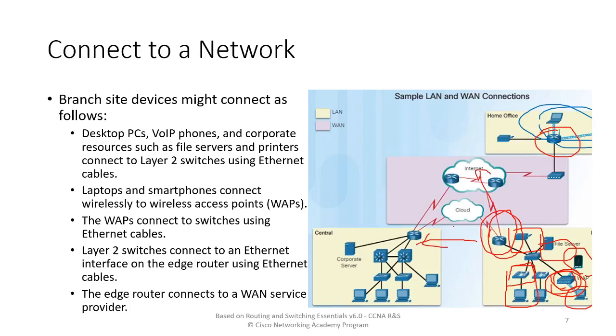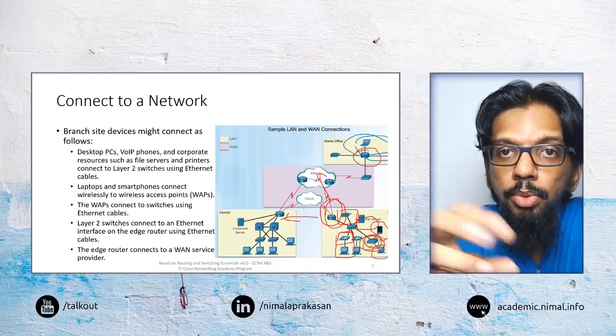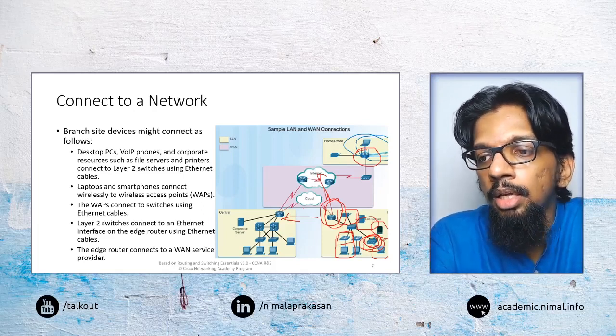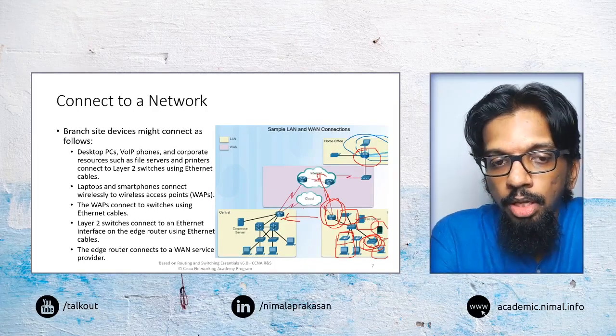Both of those may be needed there. So here we can see that the networking requirement becomes much more complex and much more detailed than what we may have in a home office type of environment.